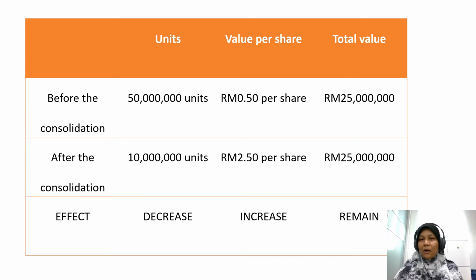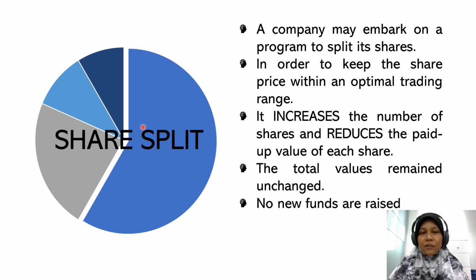So now let us move along to another way of share alteration. We have the share split. A company may embark on a program to split its shares. Rather than consolidate the shares, the company can also split its shares. This is done in order to keep the share price within an optimal trading range.